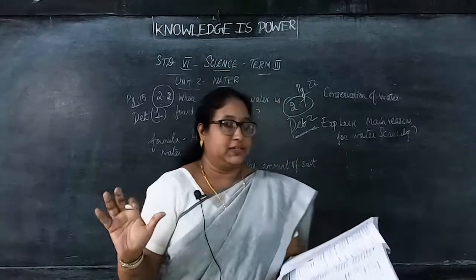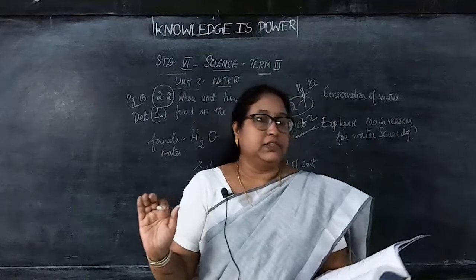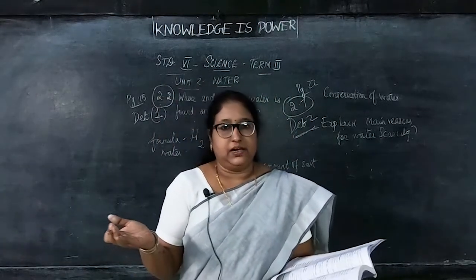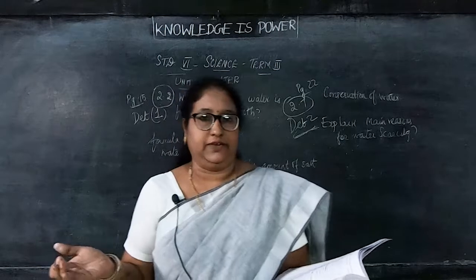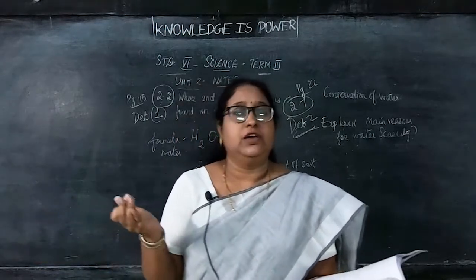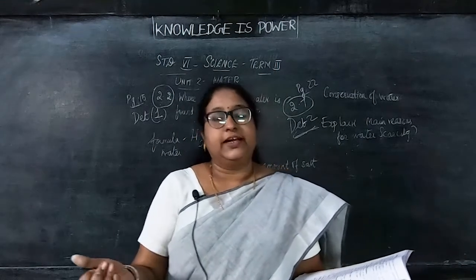Okay, that 5 points, that is population explosion. Okay, then uneven distribution of rainfall. In our area we are not getting the rainfall properly, right, and also there is a decrease of rainfall. So uneven distribution of rainfall, that's a main cause of scarcity of water. Okay. Then decline of groundwater table. Groundwater we are getting low.